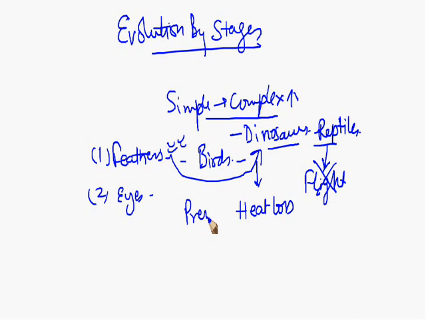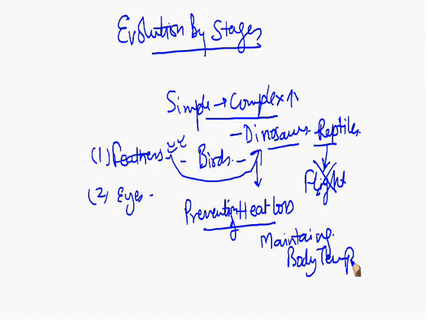Prevention of heat loss means it indirectly helped in maintaining body temperature. This was the function of feathers initially. Slowly and gradually, dinosaurs gave rise to birds.